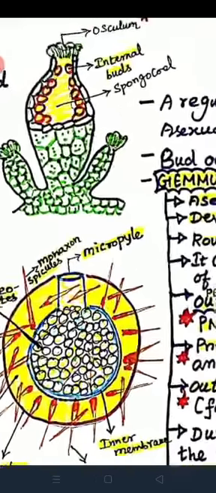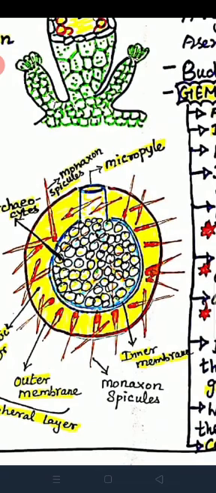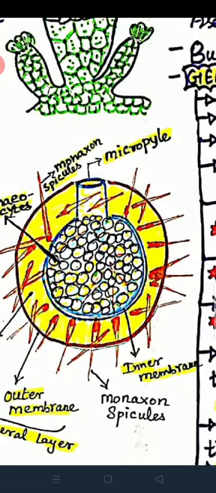This is a microscopic view of a single gemmule, an enlarged, zoomed view. Gemmules develop only in unfavorable conditions. How does it look? Gemmules are round, hard ball-like structures.